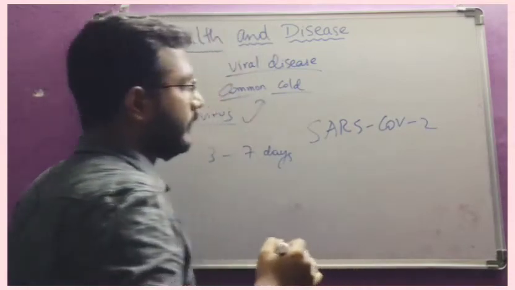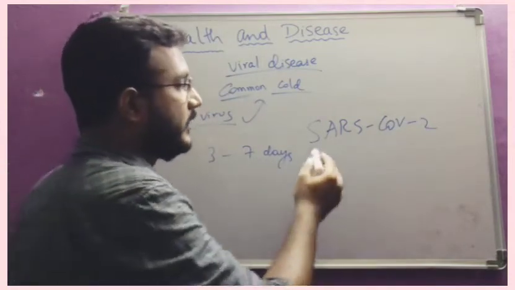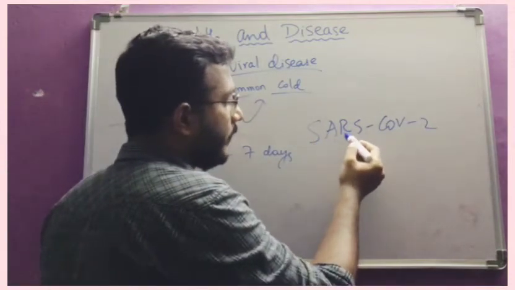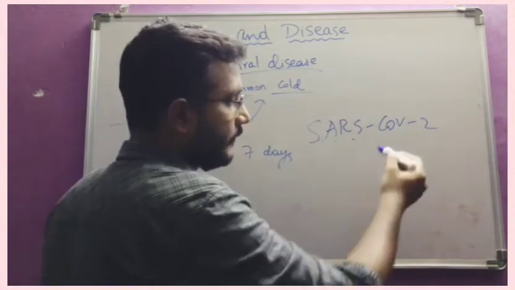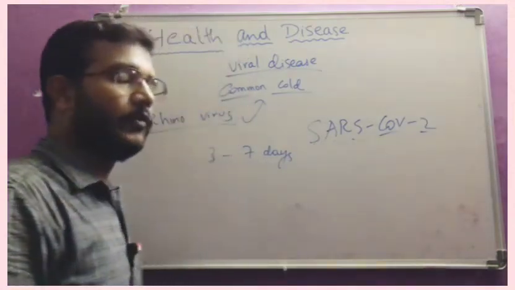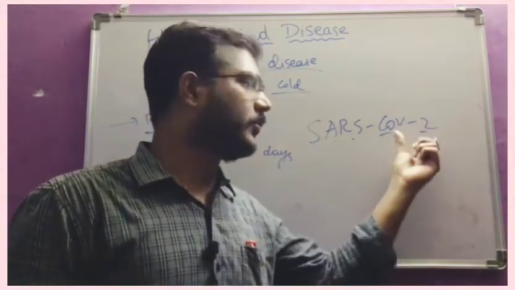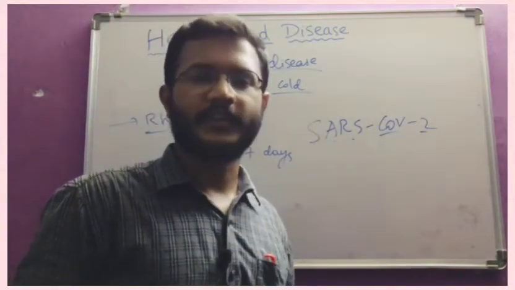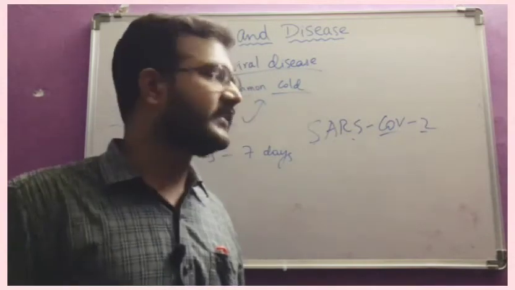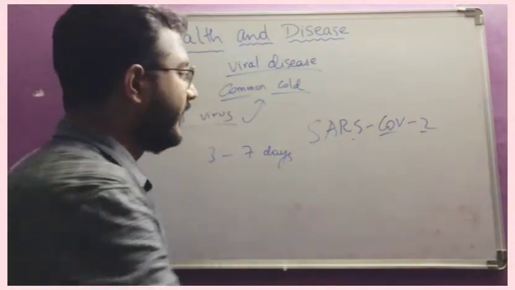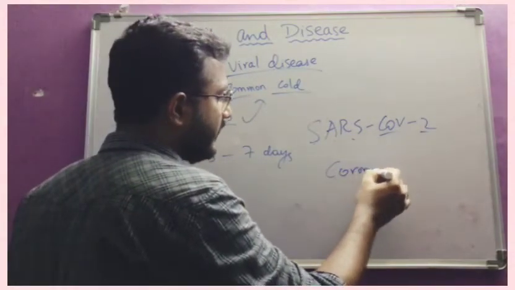SARS-CoV-2, because of severe acute respiratory syndrome. Already SARS-CoV-1 came 30 or 40 years back, so now it is CoV-2. This is the new variant, COVID-19. We commonly call it a coronavirus.